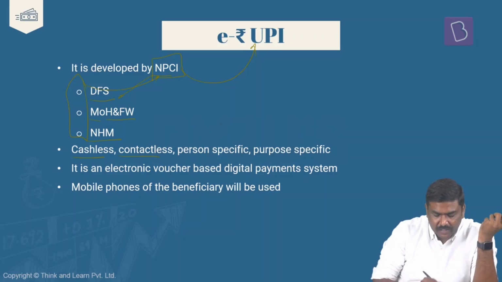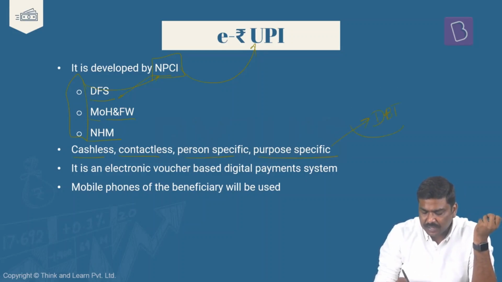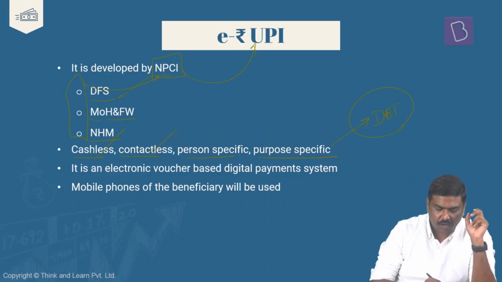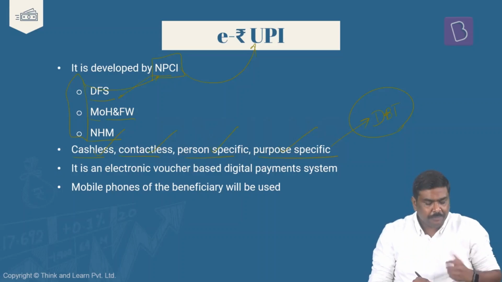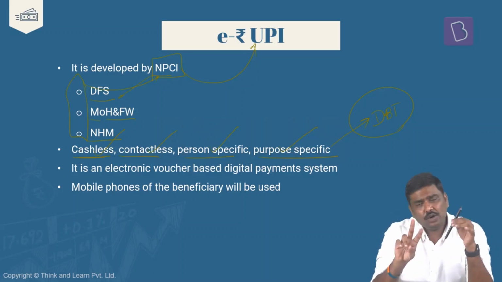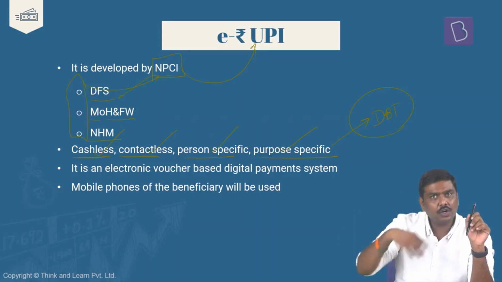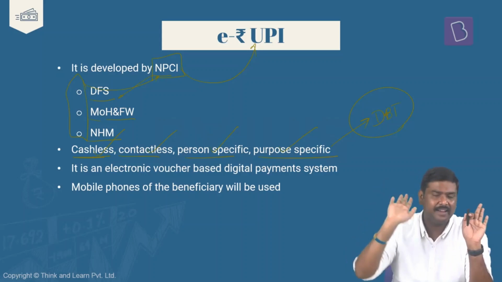E-RUPI is a cashless, contactless, person-specific, and purpose-specific direct benefit transfer. It is a digital DBT. What is the meaning of each of these? It is cashless, meaning what? Cash will not be provided to the beneficiary. We are not transferring cash to the beneficiary. We are ensuring that whatever services or goods we want to provide, he will be able to get access to that directly. That's the first point: cashless.